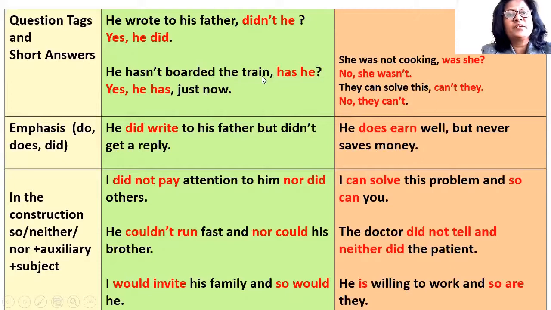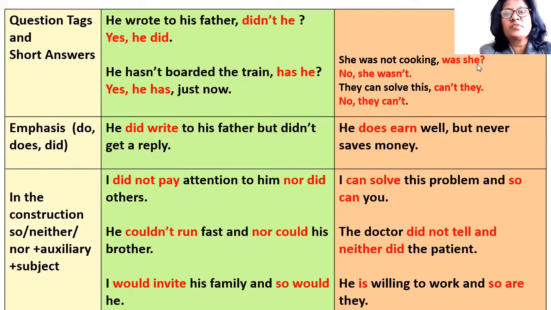Or if you want to answer in negative, it will be no, he didn't. He hasn't boarded the train. Has he? So, has he is the question tag of a negative sentence. So, the answer in affirmative is yes, he has, just now. If you want a negative short answer, it will be no, he hasn't yet. Another example, she was not cooking, was she? So, the sentence is in negative. So, the question tag will be in positive. She was not cooking, was she?